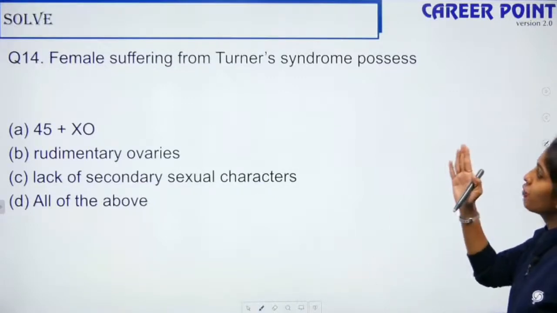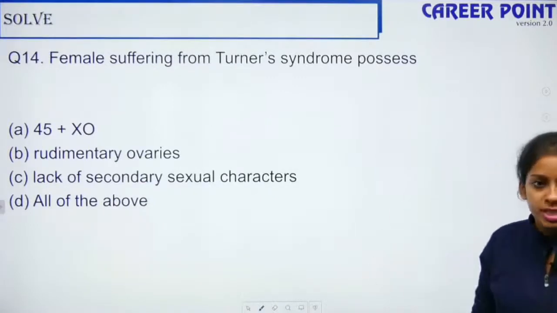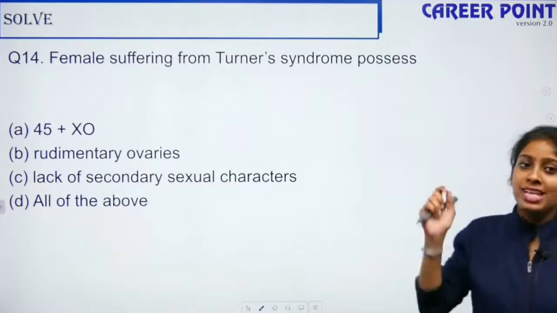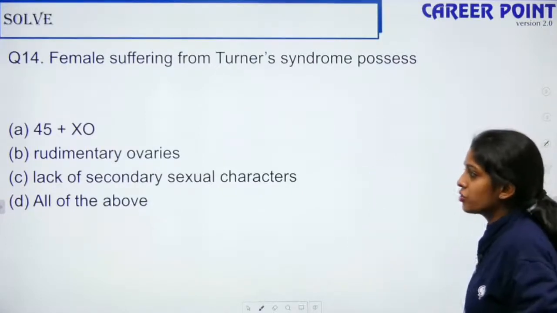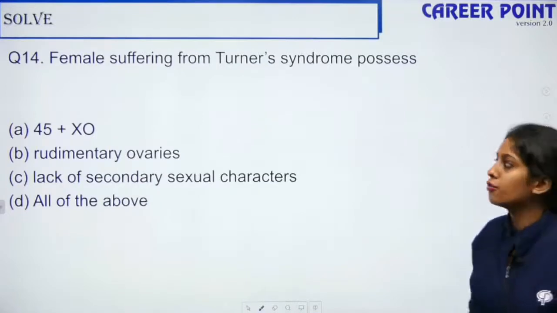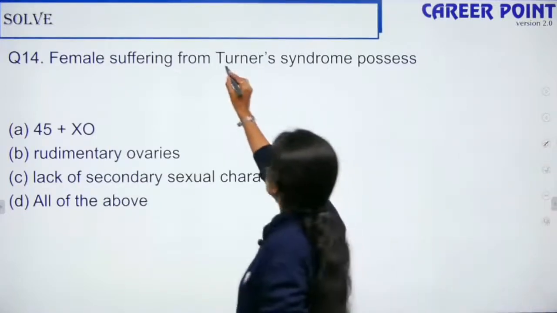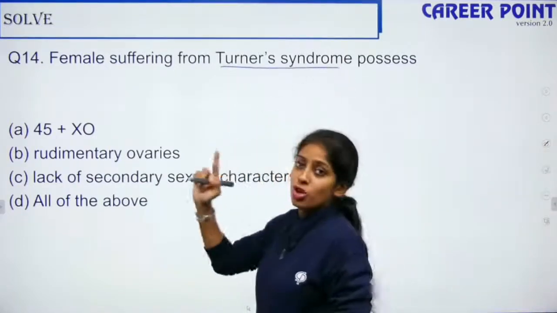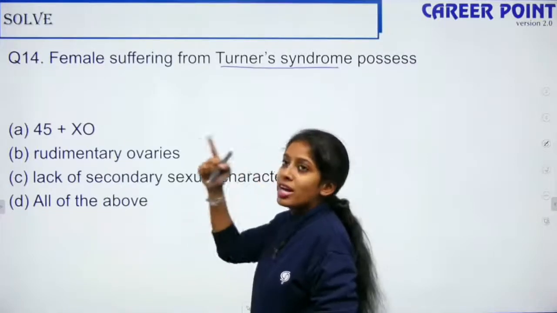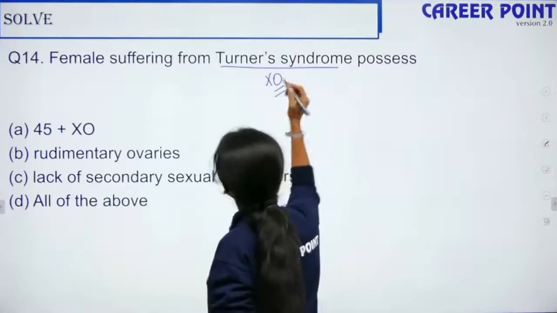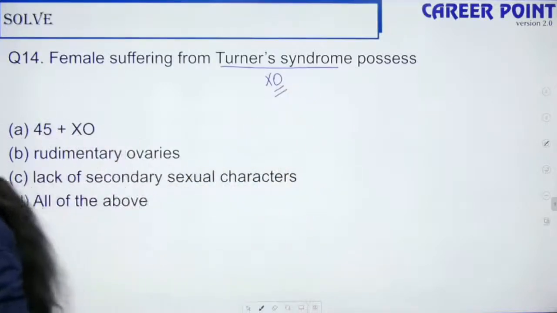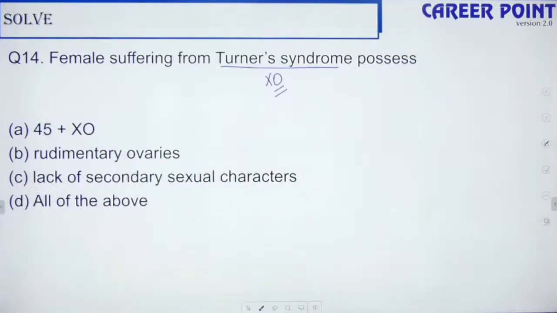So question number 14. A female suffering from Turner syndrome possesses 45 plus XO, rudimentary ovaries, lack of secondary sexual characters, all of the above. Turner syndrome is where only 1 sex chromosome is present. They do not have a pair. Only 1 sex chromosome is present, the other is missing. So what is the answer for question number 14?